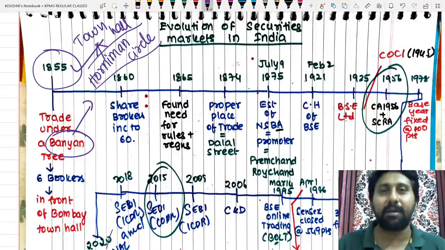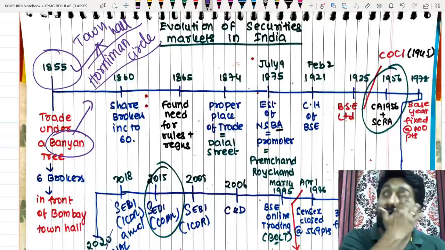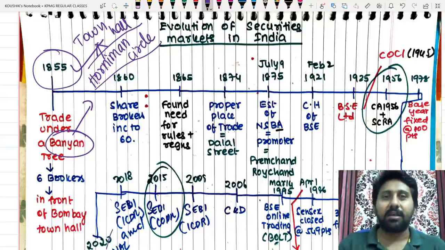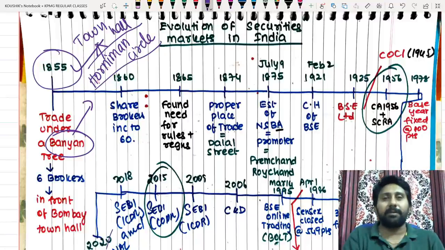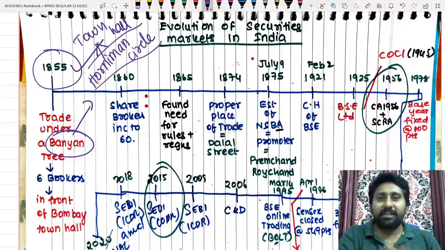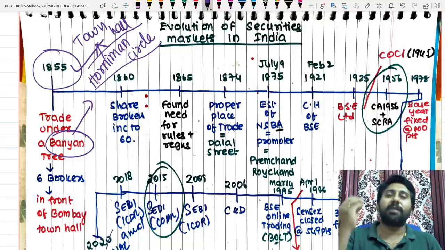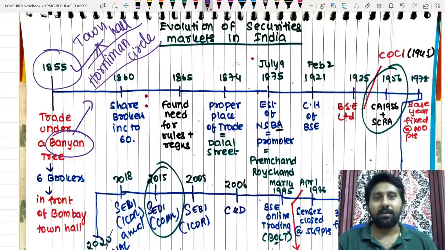They used to sit below the banyan tree and say, I want to sell it for this many annas. If you want to give this many annas, then I will take. Immediately the person from Persia purchased the shares of Premchand Roychand, and Premchand Roychand made a good profit in that transaction, in paisa.